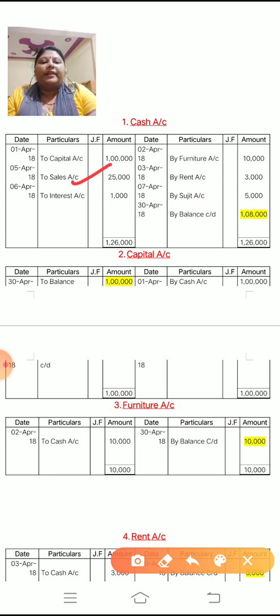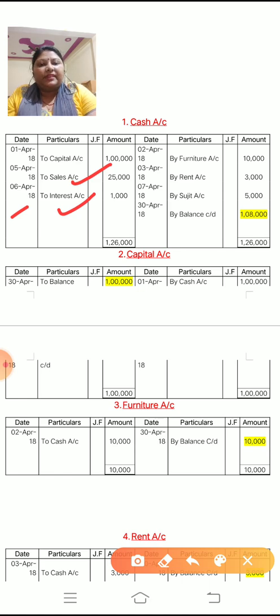Okay. Next is 6th April. The 6th April entry is cash account debit to interest. So again, do not look at cash; to interest you have to post in this way. Okay. Write down the date and transaction.